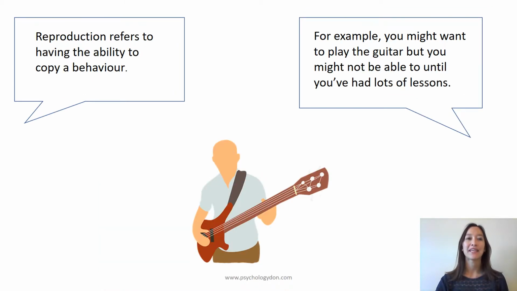Reproduction refers to having the ability to copy a behaviour. For example, you might want to play the guitar, but you might not be able to until you've had lots of lessons. So reproduction is more than just reproducing a behaviour, it's having the ability to reproduce the behaviour.